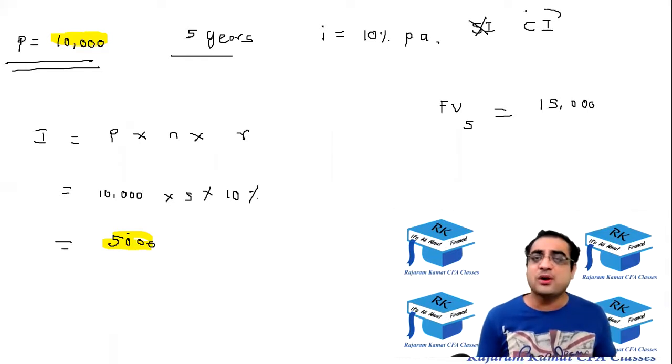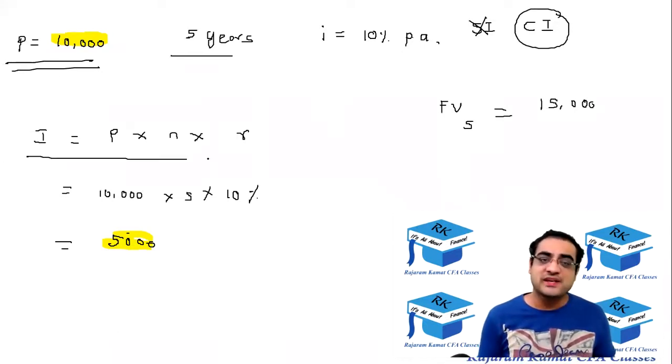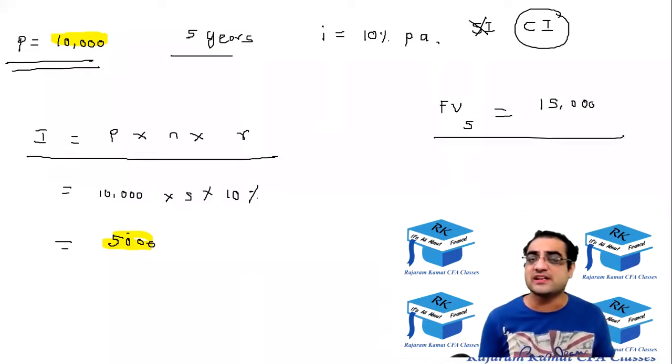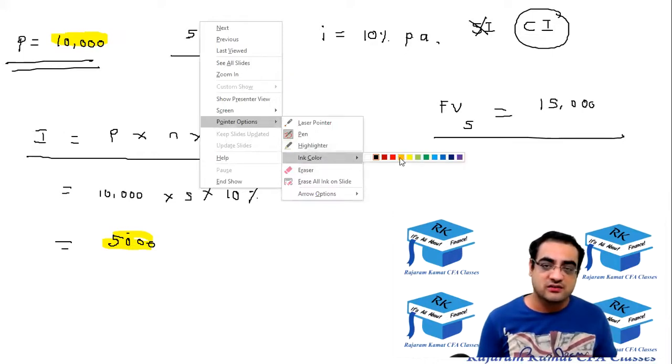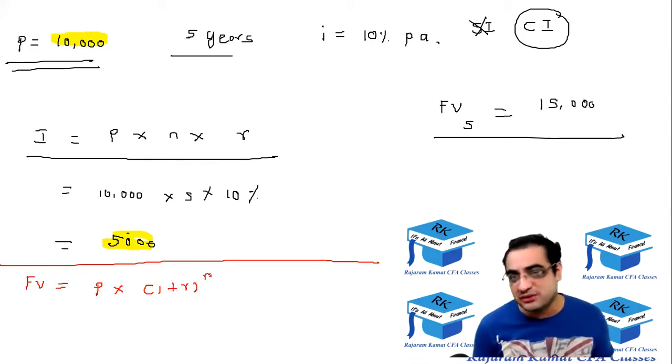In that case, for compounded interest, the formula is not the formula for simple interest. Over here, the formula is PNR. That's the formula for interest. We add that to the principal to get the final value. But in compound interest, the formula is for the final value directly. So in the case of compounded interest, the final value is equal to P into 1 plus R raised to N. So directly we get the final value over there.